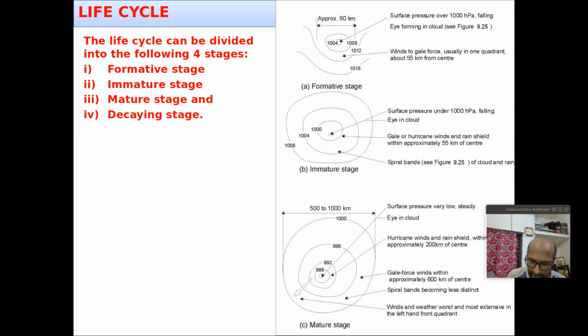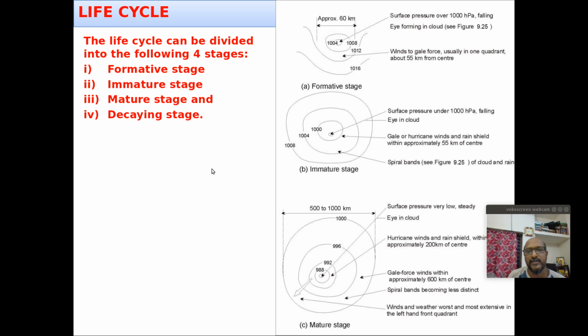If you want the highest intensity cyclonic storm, like super cyclones with wind speed greater than 120 knots, the cyclone has to go through at least 4 stages of development.